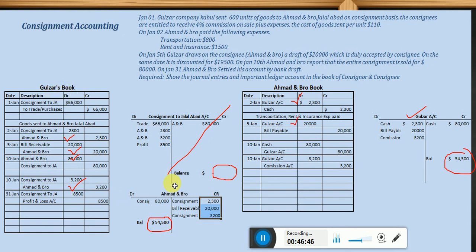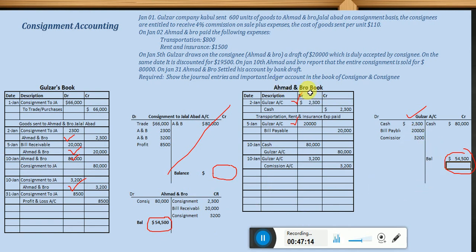And the same is here. So from this 80,000, this is a payable. From this payable, Ahmad and Bro is deducting all of his amount, and the rest he is only liable to pay 54,500 to Gulzar. Okay. Now it is told here that on January 31st, Ahmad and Bro settled his account by bank draft. It means by bank check or draft the amount is paid. It means this debt is released by Ahmad and Bro paying to Gulzar.